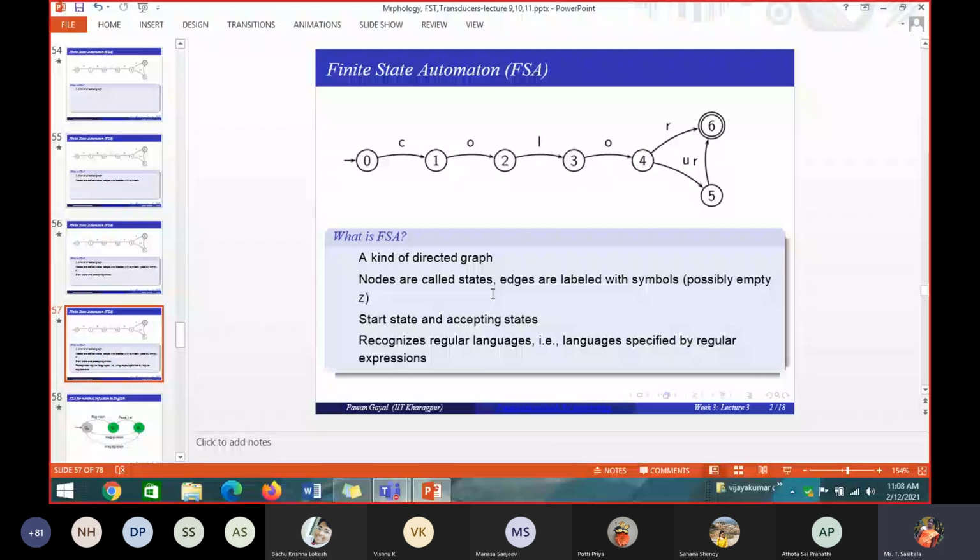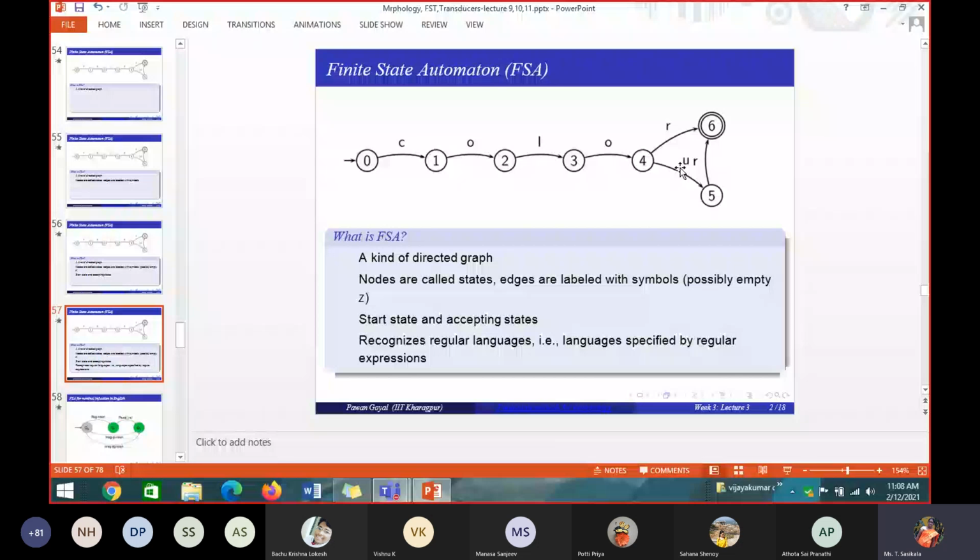So the automaton in this slide, which language does it recognize? Can you tell me? What are the words that pass through it? Or in other words, what are the regular languages it can recognize?